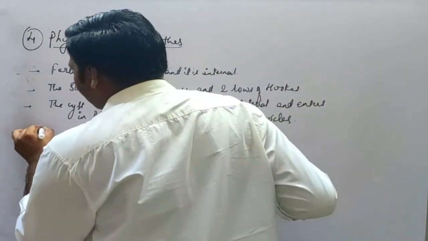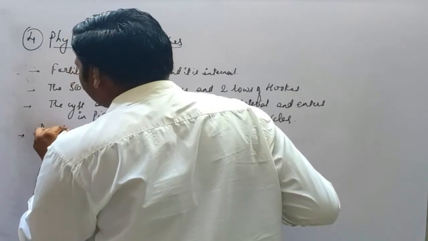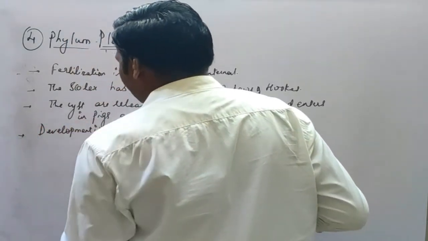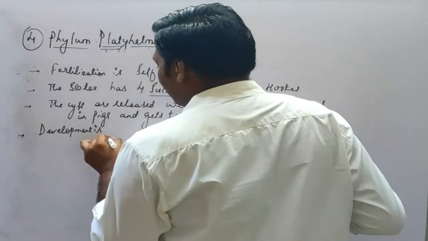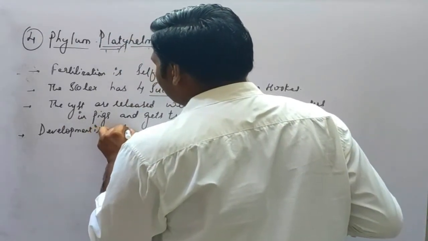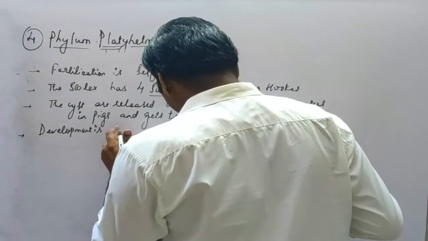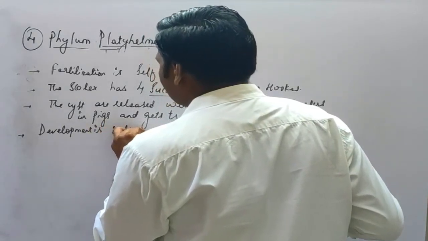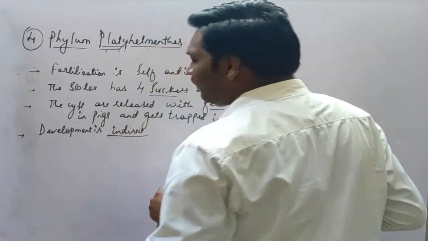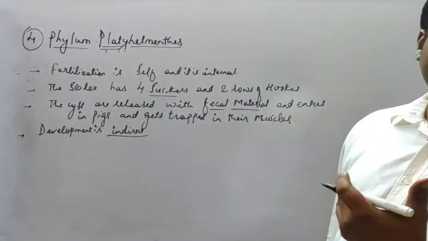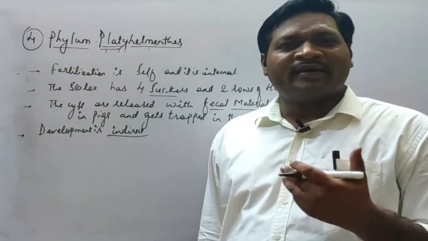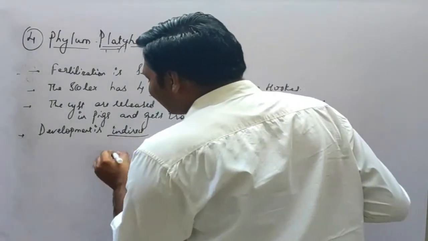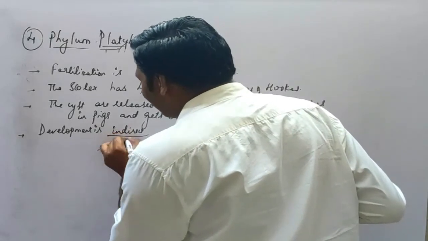The next, development is indirect, and it has 2 types of larvae. Development is indirect means it may undergo various changes to form the young ones, so those changes can be formed by 2 different larvae.